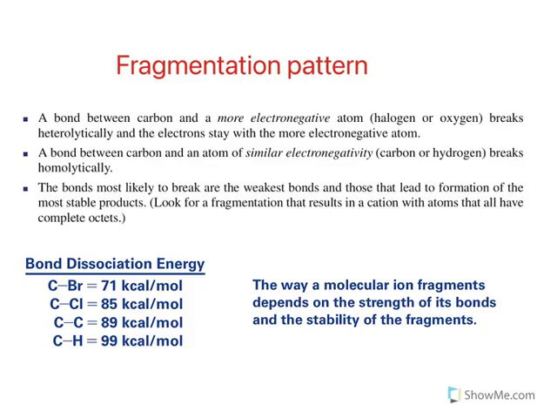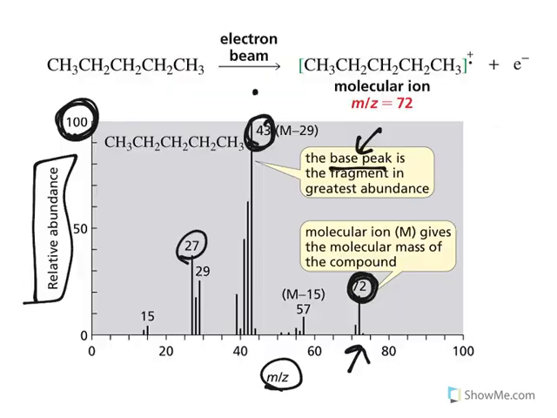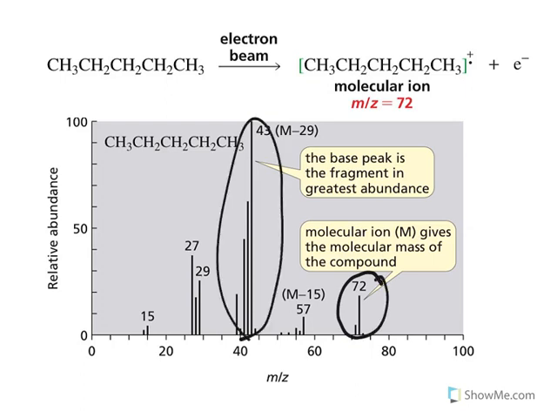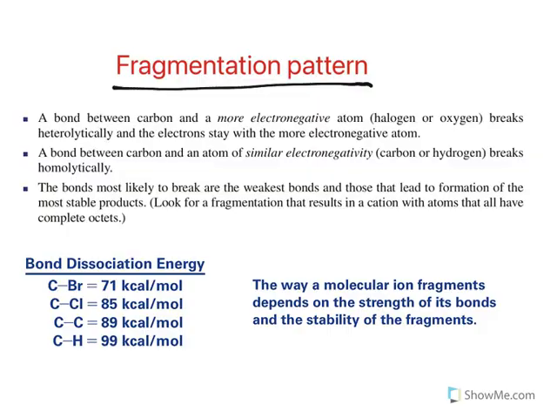Now, moving further, we need to understand the fragmentation pattern. This molecular ion will not stay as such. If it were the only one forming, you would get only one peak. But you can see there are different peaks, and all of them are because of fragmentation. Now we need to understand this fragmentation.